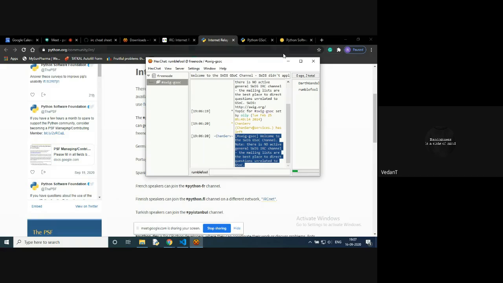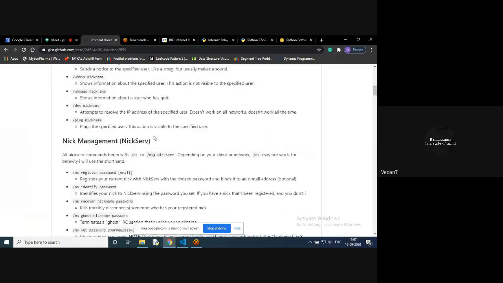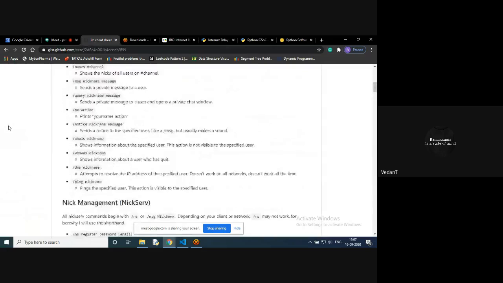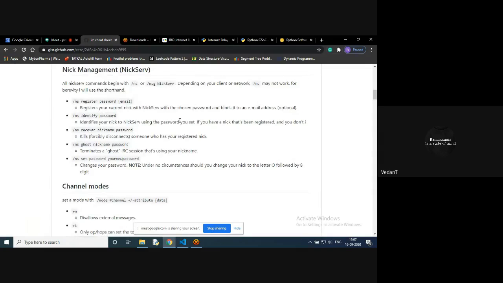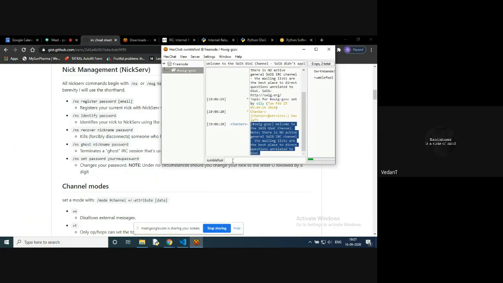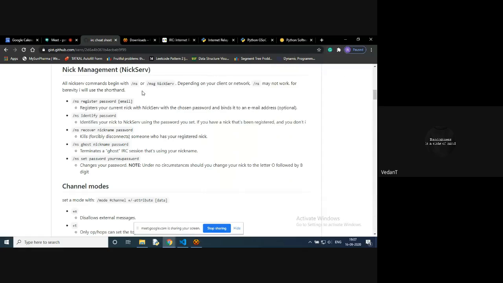There are a lot of commands for it. I won't go through all the commands, but I'll share with you one of the gists I found on the internet. It contains all the commands which you may require while using Internet Relay Chat. Most of the time you will only require these commands, the NickServ commands. As I told you, after registering, for example, if the GSOC channel wants me to register, I'll just write my command here. Since I am using the Freenode network with the HexChat client, NS won't work, so I'll be using the message NickServ.